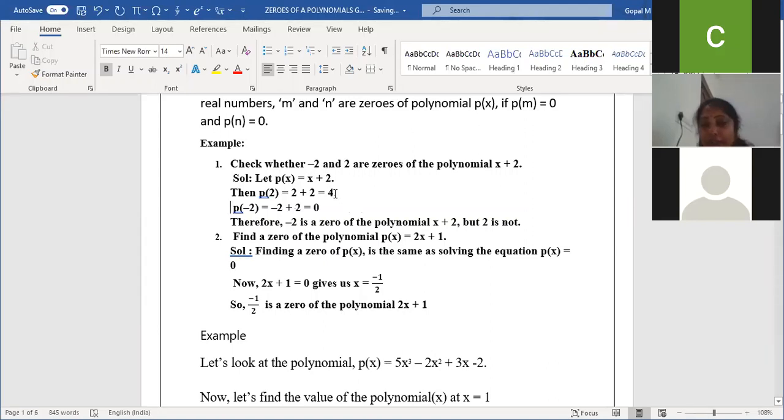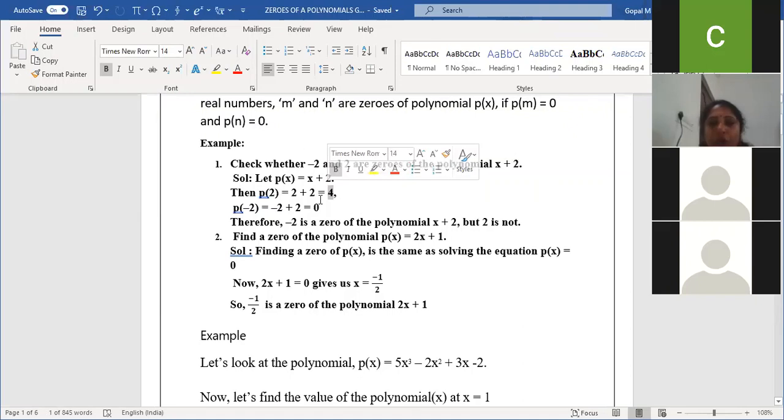Only if we get 0 after applying the x value, then it is a zero of the polynomial. Otherwise, it is not. So do you think this answer we got, 4, is a zero of the polynomial?